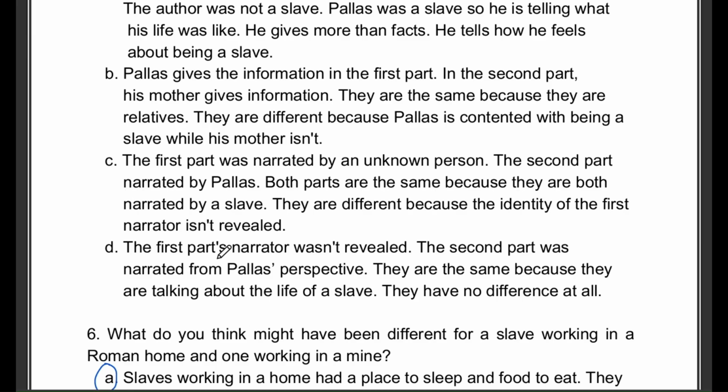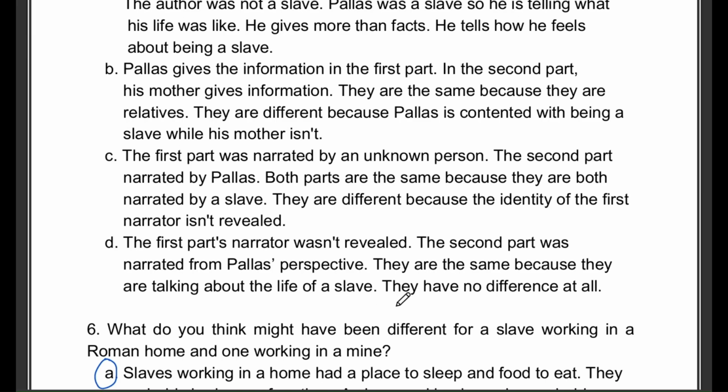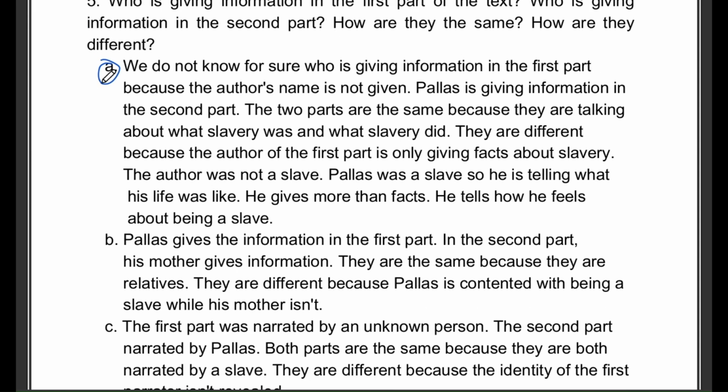Option D, the first part's narrator was not revealed. The second part was narrated from Pallas's perspective. They are the same because they talk about the life of a slave. They have no difference at all. The correct answer is option A.